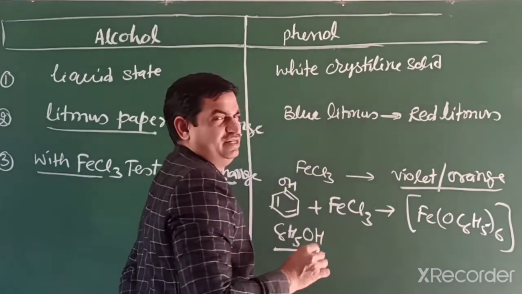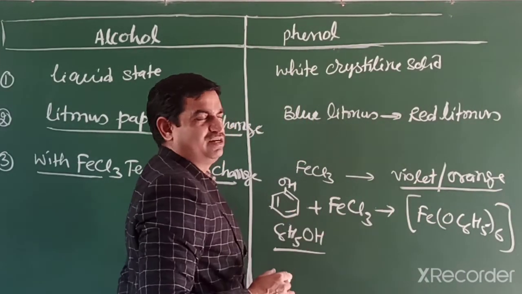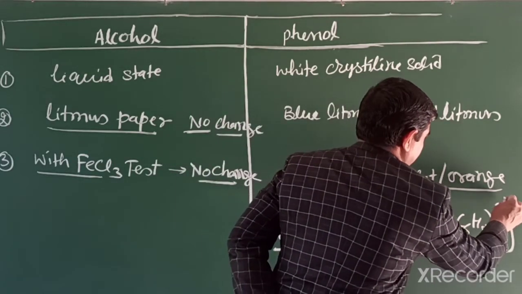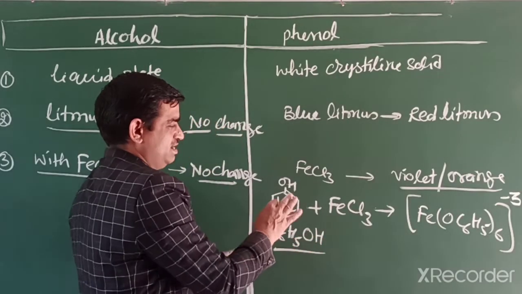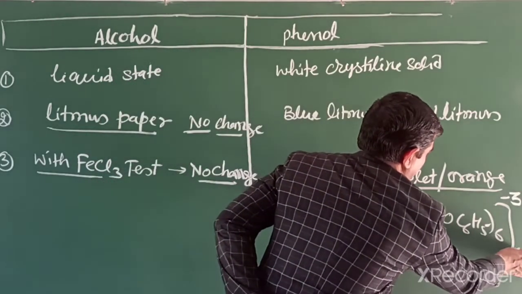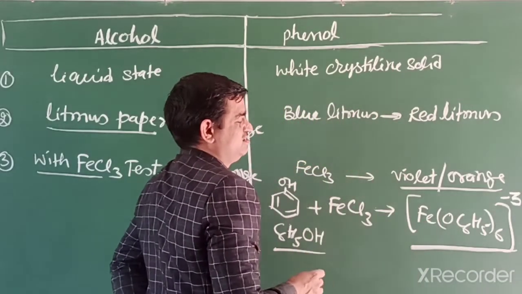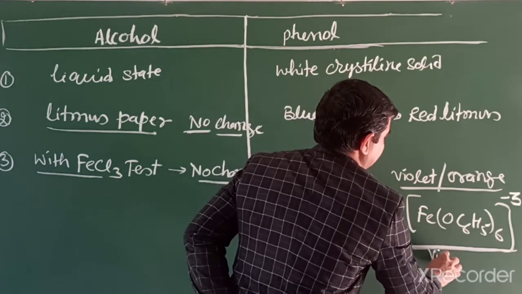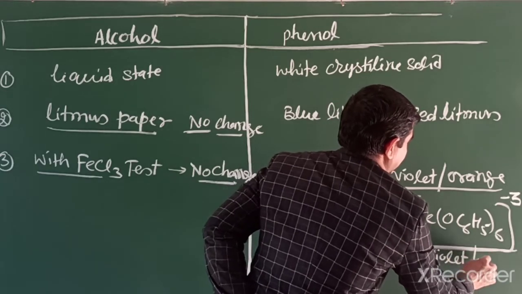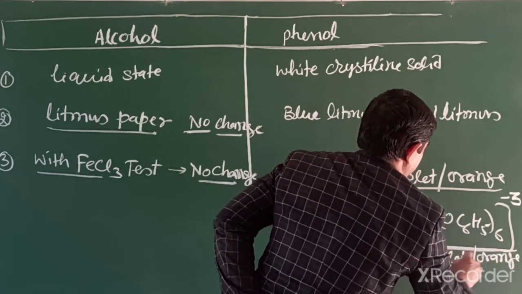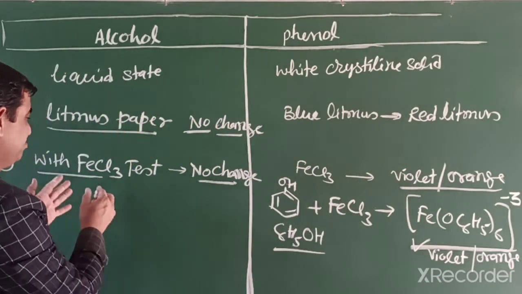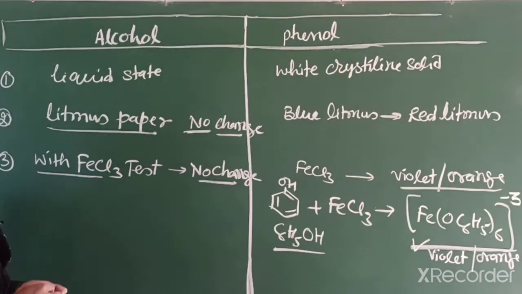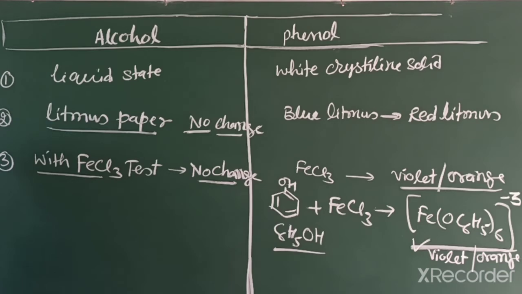You already studied coordination compounds in the organometallics chapter. It is negatively charged because phenoxide has negative charge and iron shows +3 charge, so it makes an octahedral coordination compound. It shows violet or orange color. It is a coordination compound, but alcohol does not make a coordination compound with ferric chloride.